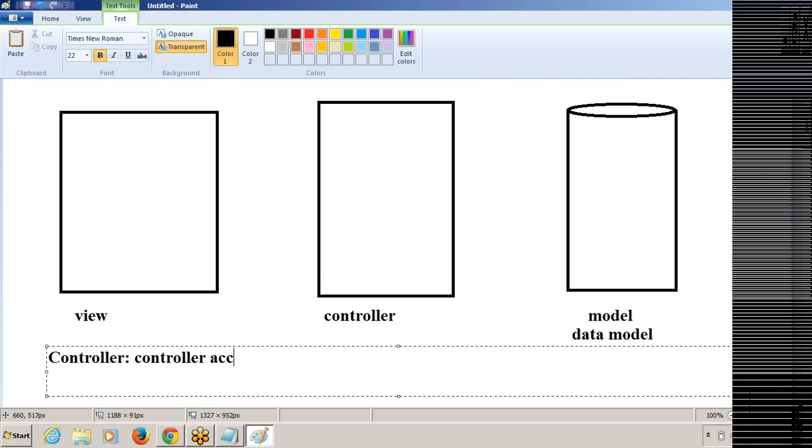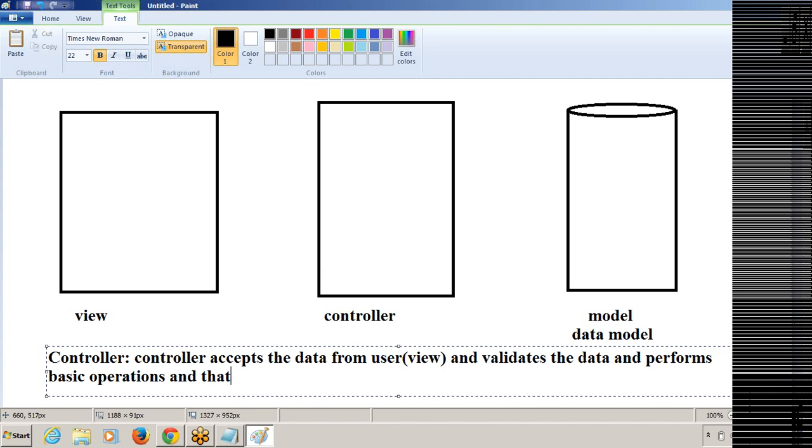The controller accepts the data from the user or the view part, validates the data, and performs basic operations, and that will reflect the data state in the data model or database.